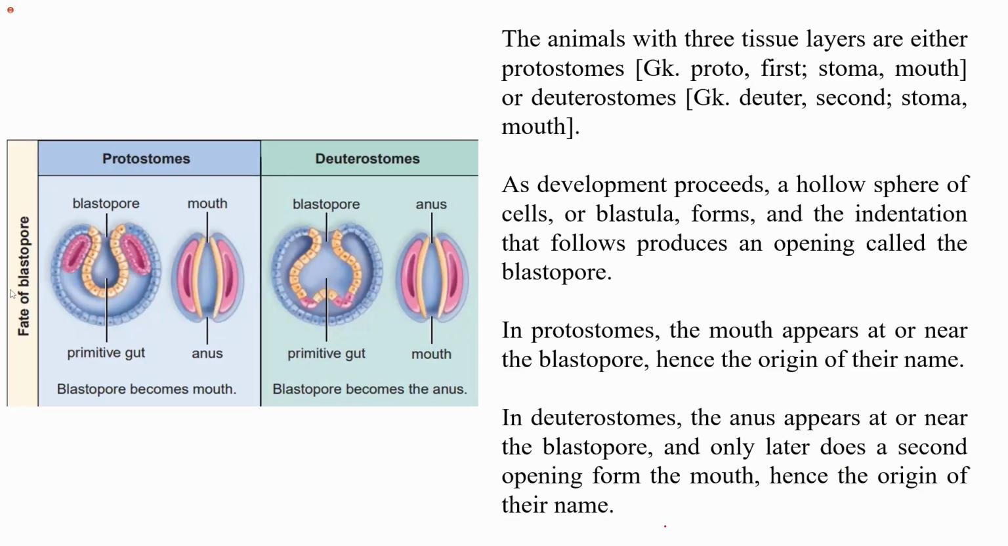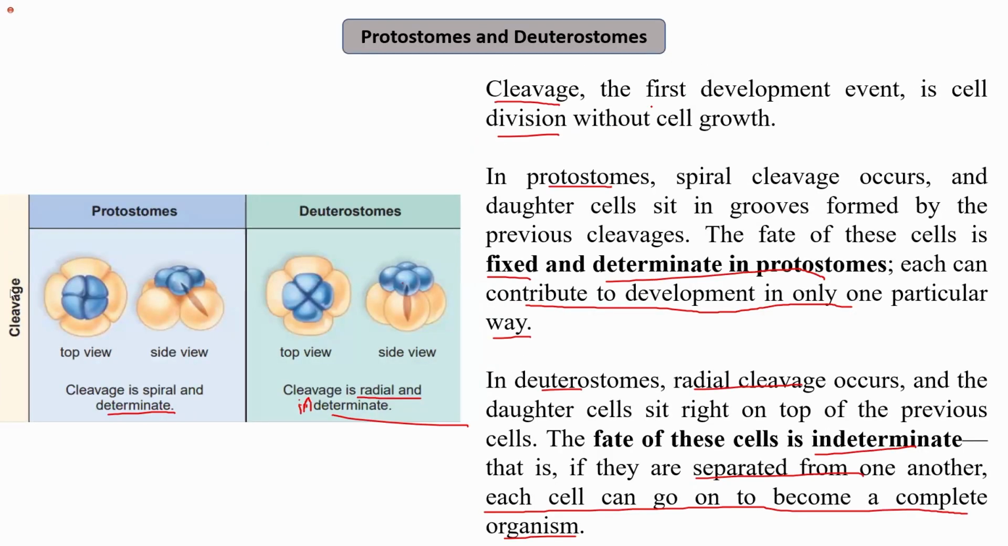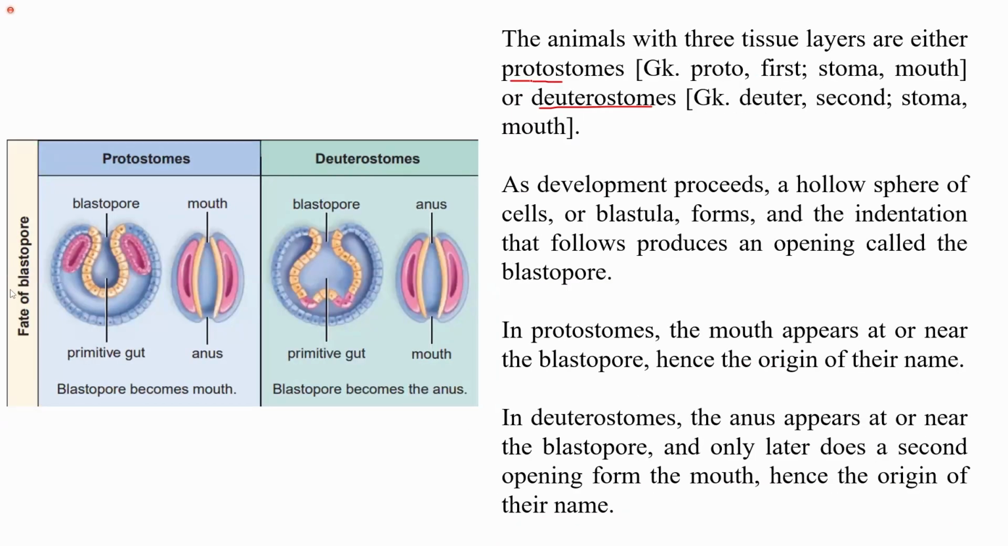If I talk about the fate of the blastopore, animals with three tissue layers are either protostomes or deuterostomes. So whatever I am talking about is for triploblastic animals. Why are they named protostomes or deuterostomes? Proto means first, and stome means mouth. So if the mouth is developed first, it is called protostome. Deuter means second, and stoma again means mouth. If the mouth opening is formed second, it is called deuterostome.